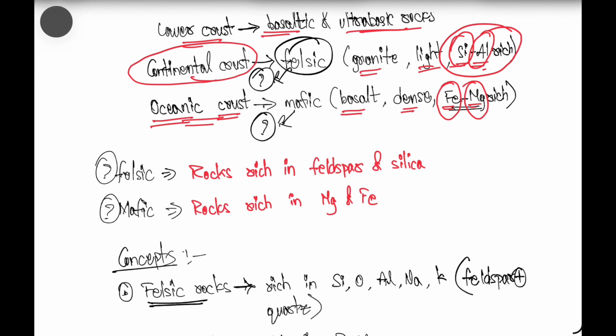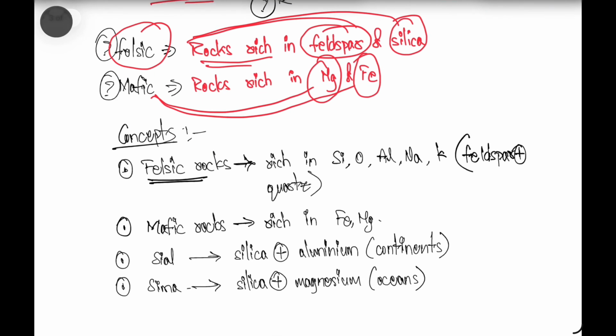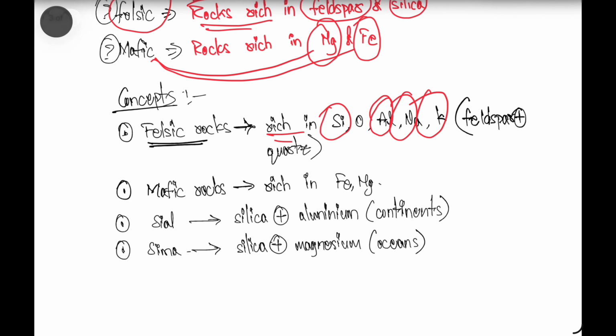What is the meaning of felsic and mafic? Rocks which are rich in feldspar and silica are called felsic rocks. And the rocks which are made up of magnesium and iron are called mafic rocks. Felsic rocks are rich in silica, aluminum, sodium and potassium minerals, and the mafic rocks are rich in iron and magnesium.